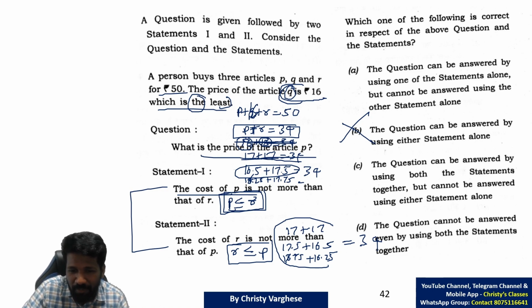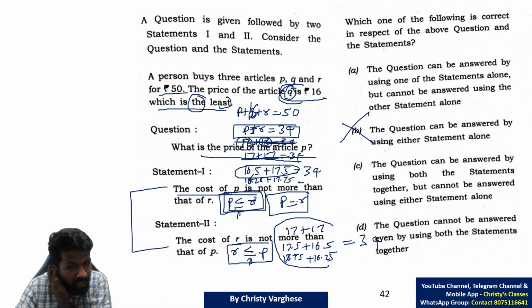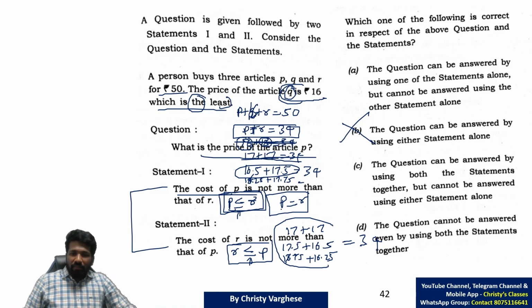Satisfying both means the only possibility is equal to. P equal to R is the only possibility. P equal to R, because P equal to R is the only case where P less than or equal to R is also satisfied, and R less than or equal to P is also satisfied.